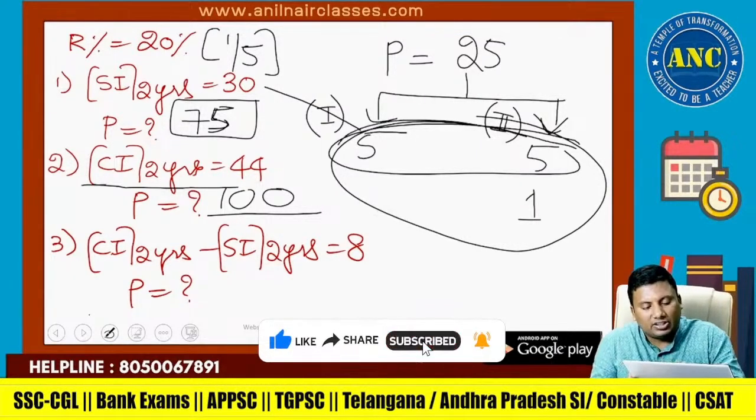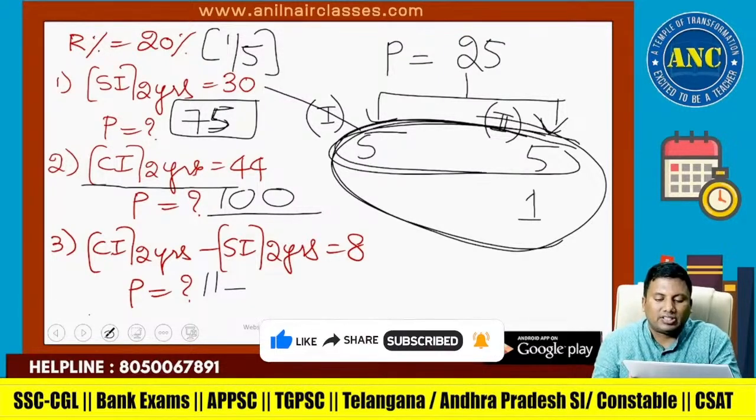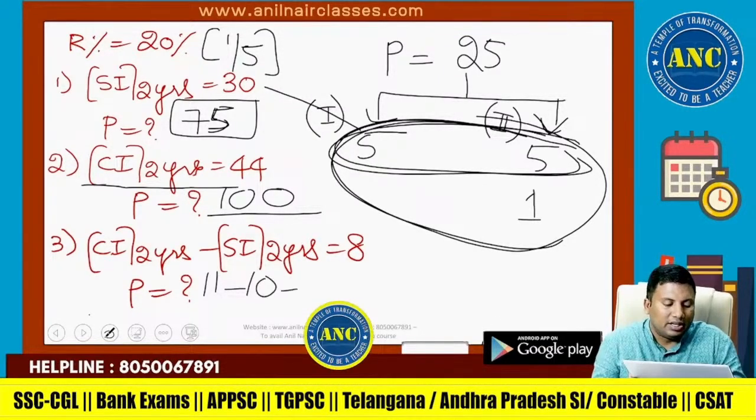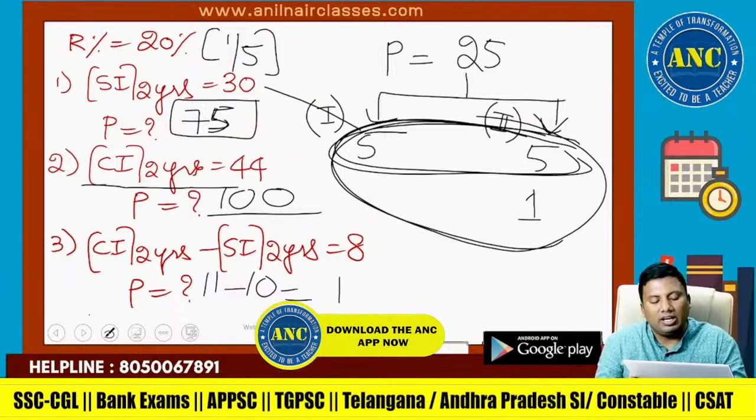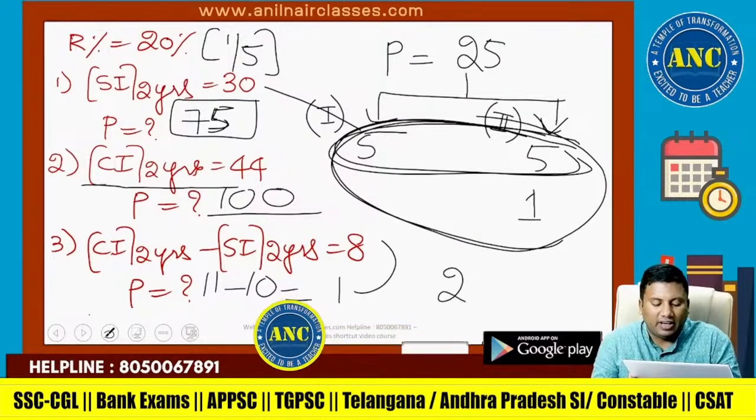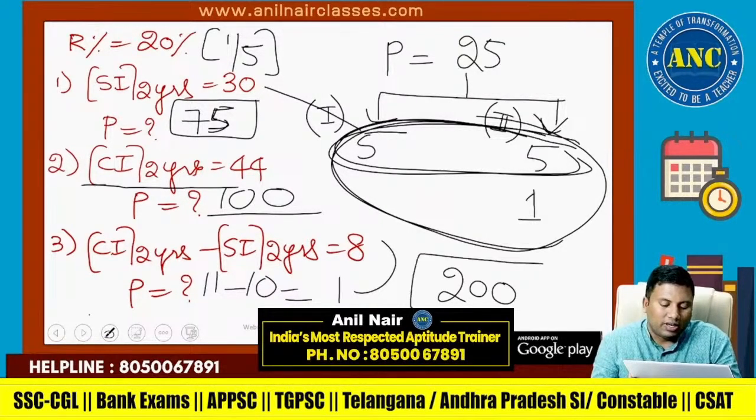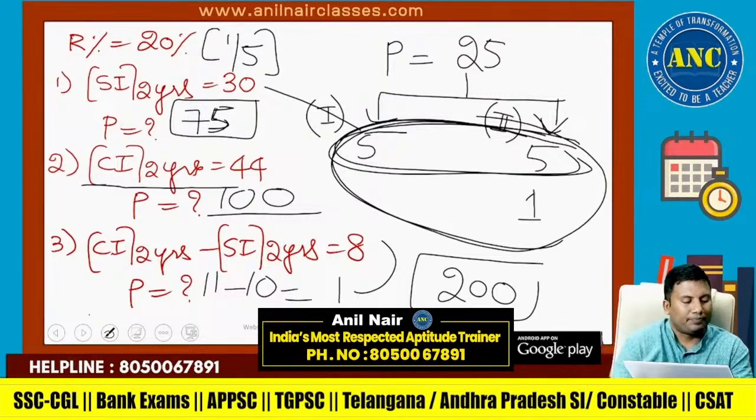CI for 2 years, total is nothing but 11. SI for 2 years is nothing but 10. Difference is 1. 1 is becoming 8, so 25 8s are 200.